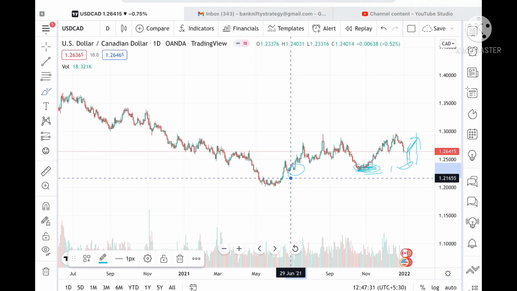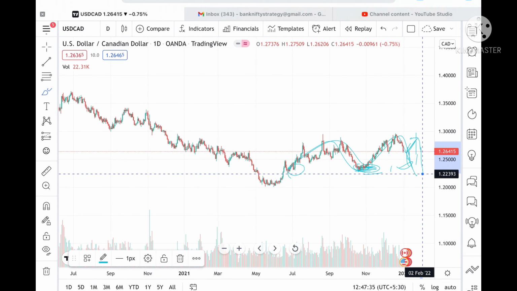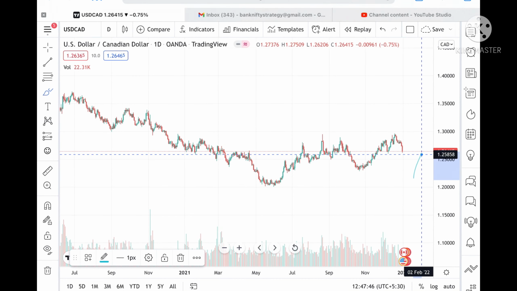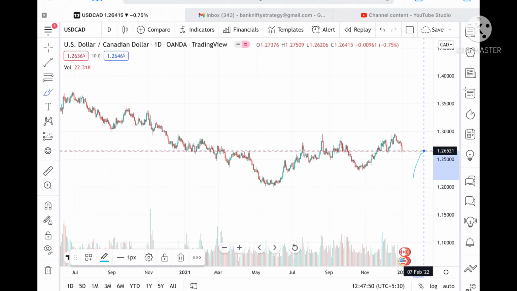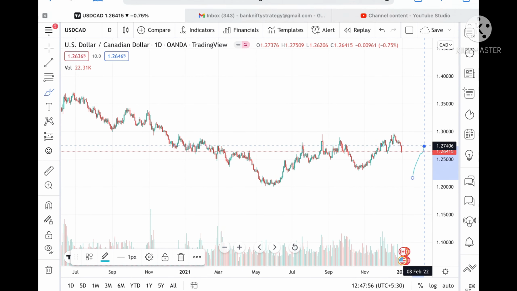But if we look at this here, we can see a probable M pattern forming, so it can fall further to a level of 1.22393, and from there a level of 1.21287. Suppose it sustains this level, or bounces back after touching a support of 1.26005, then it can go and touch a level of 1.27185, and if it goes above this level, then we can see a level of 1.27406.